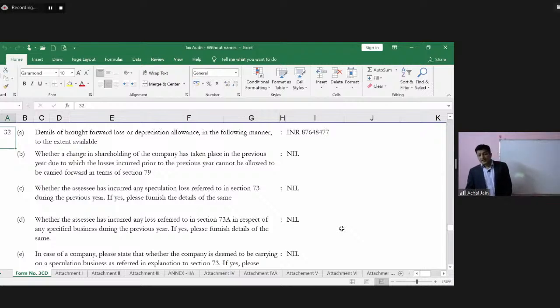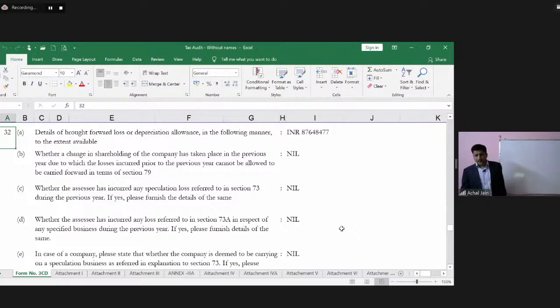Whether the assessee has incurred any loss as per section 73A in respect of any specified business. In case of a company, please state whether the company is deemed to be carrying on speculation business as per section 73. If yes, please furnish the details of speculation loss, if any, incurred during the previous year.